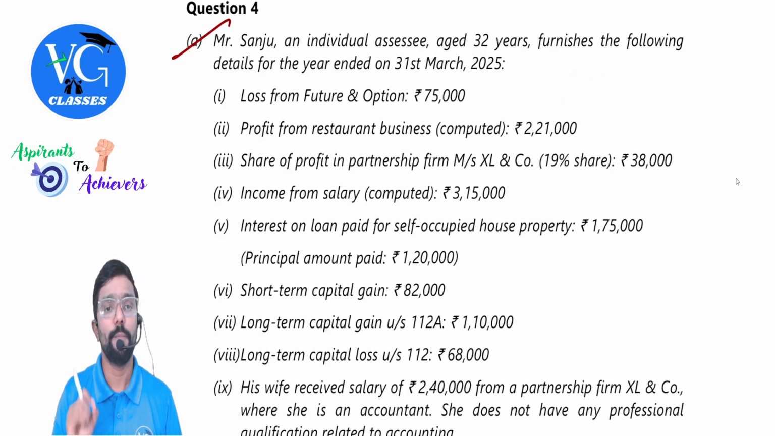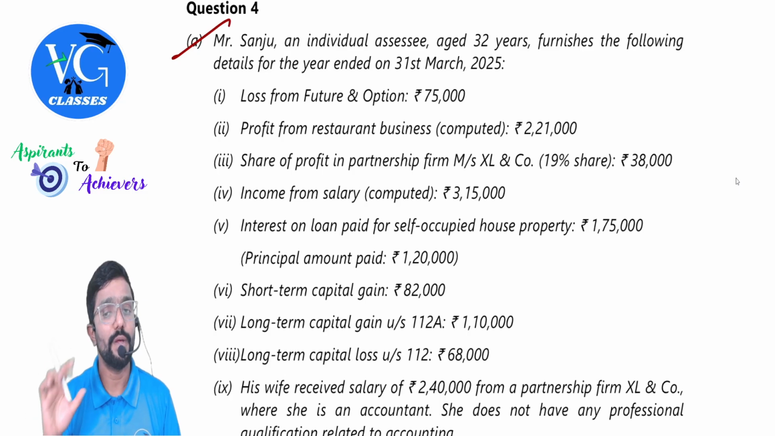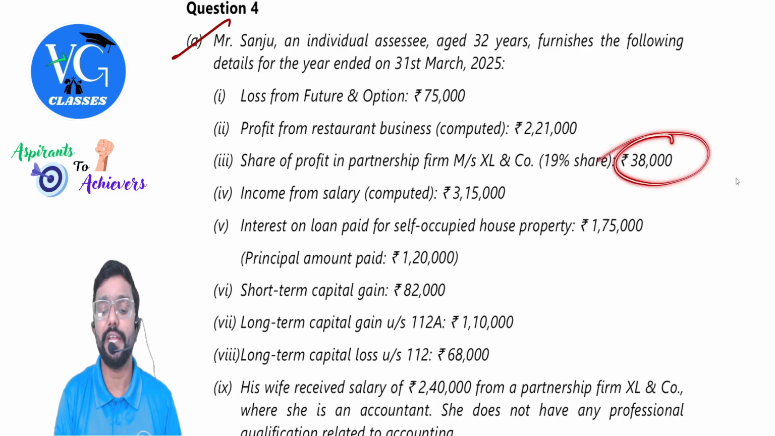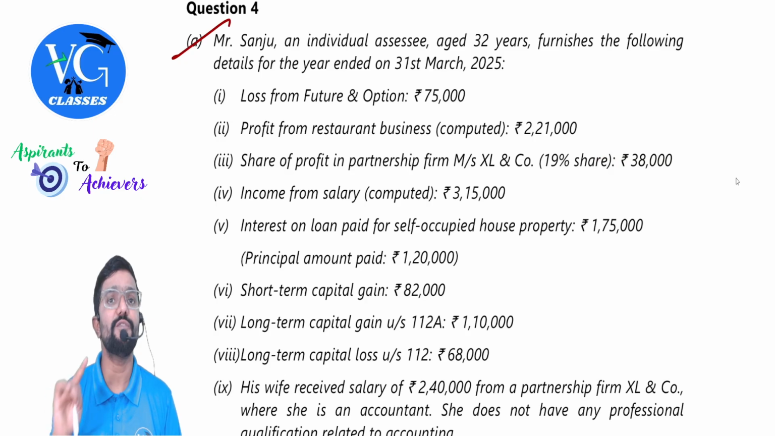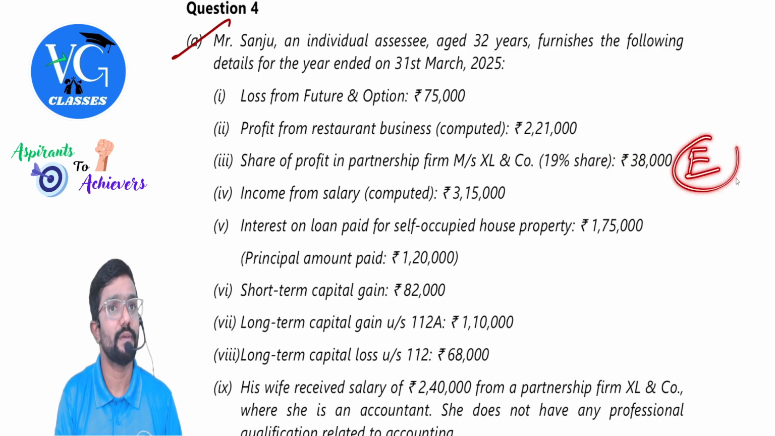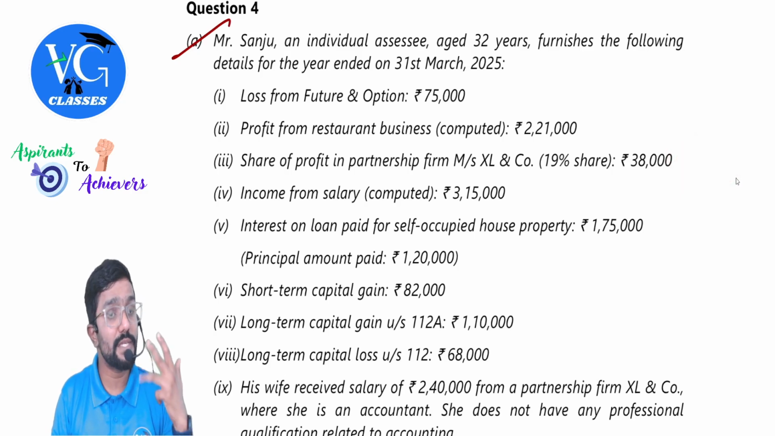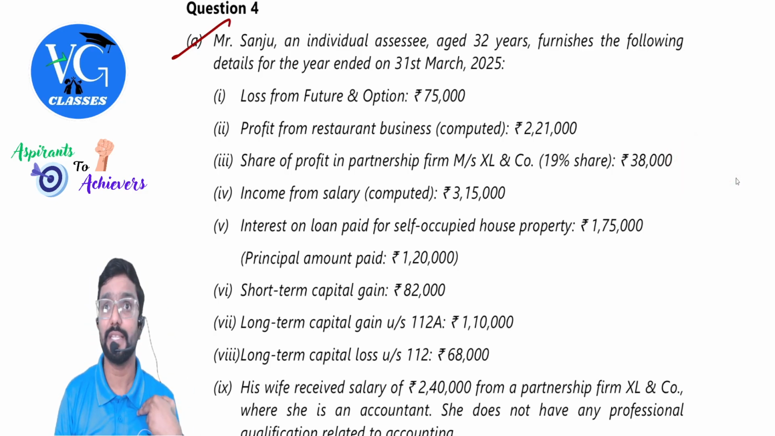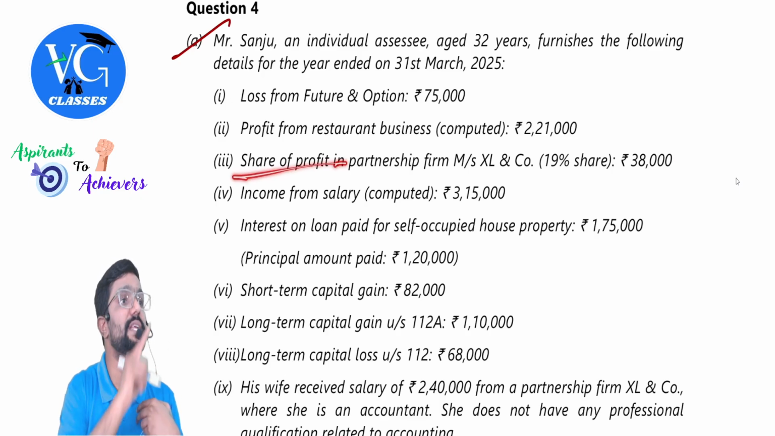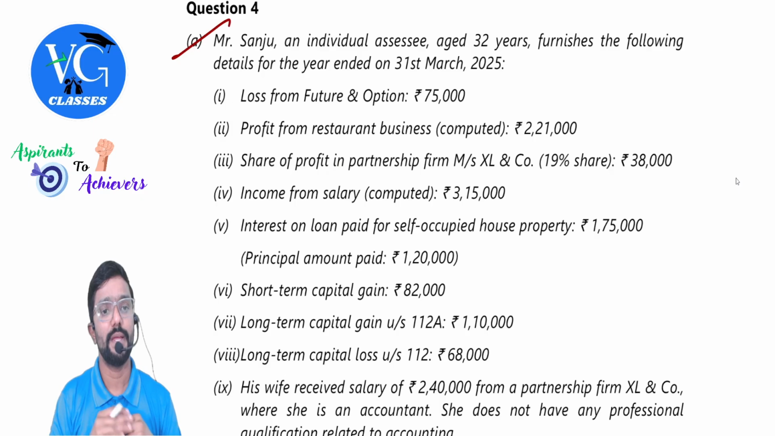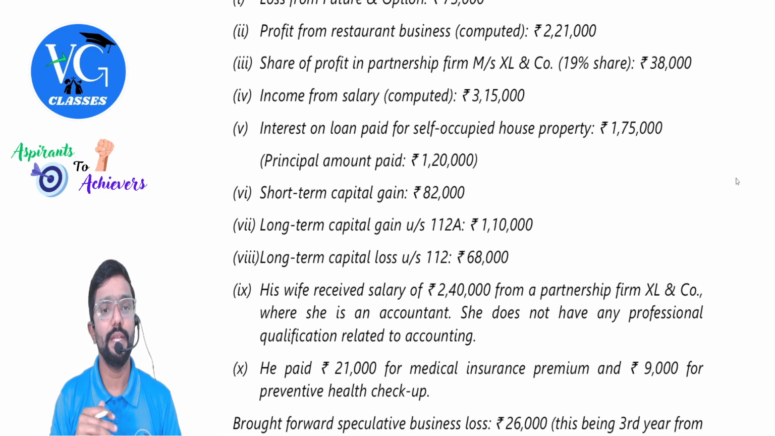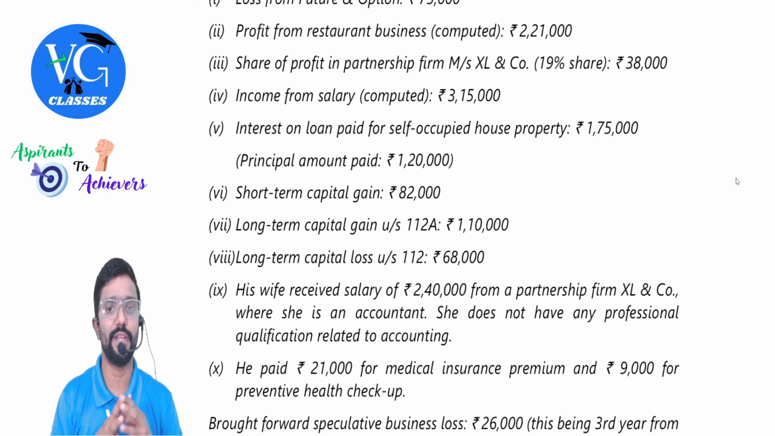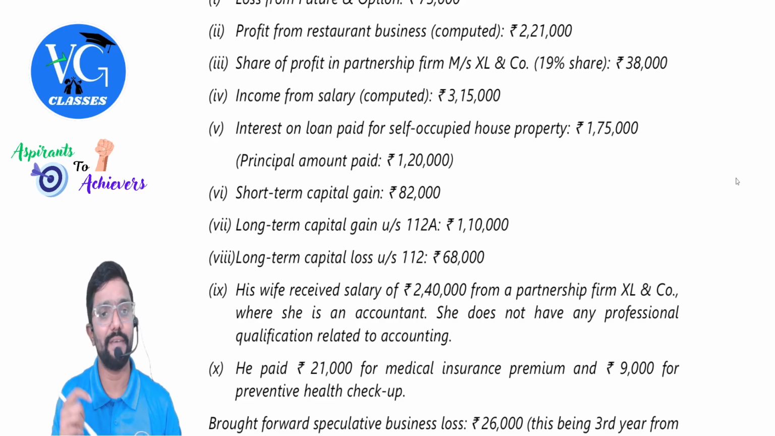Got it? Yes. Profit from restaurant business computed 2,21,000. Share of profit in partnership firm Excel and Co., 19% share is there, 38,000. Guys, share of profit received from a partnership firm is actually exempt. Interest, salary, bonus, commission and all is taxable in the hands of the partner under the head PGBP, whereas share of profit is exempt. Then income from salary, which is already computed, 3,15,000. Interest on loan paid for self-occupied house property, 1,75,000.